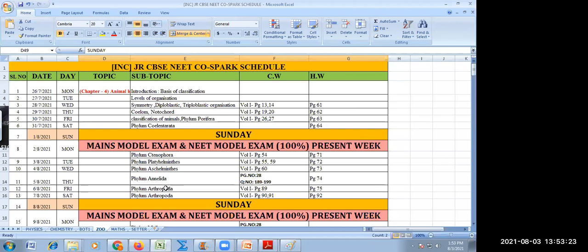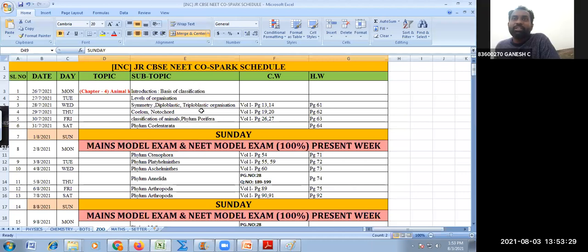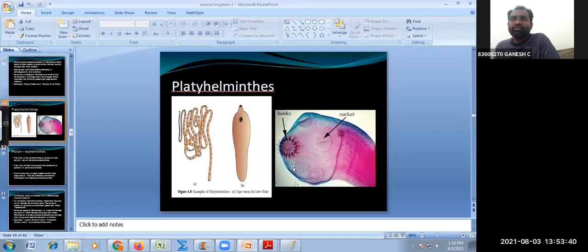You have collected your books? Yes, sir, I have collected my books. Okay, you can start answering the MCQs in your volume. Up to Platyhelminthes you can finish, so that you get an idea, and we'll also be revising the others.